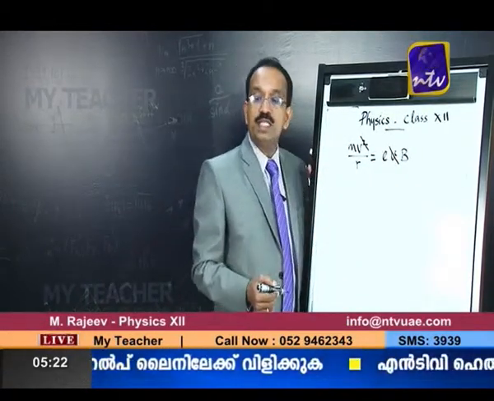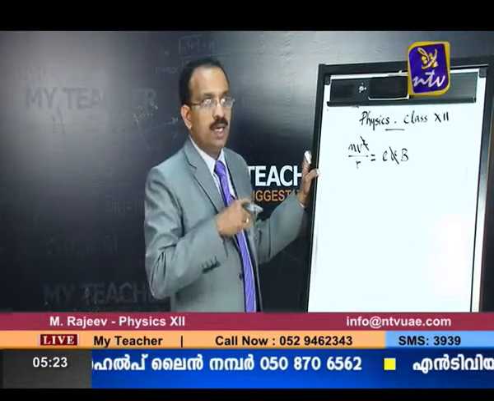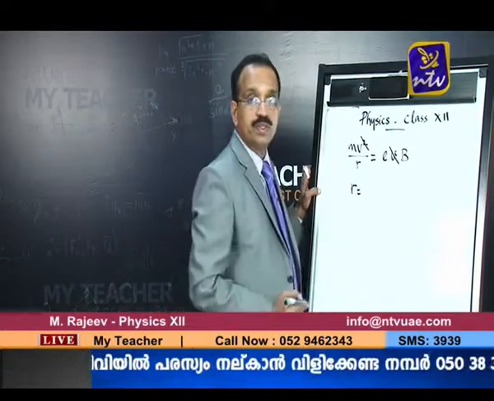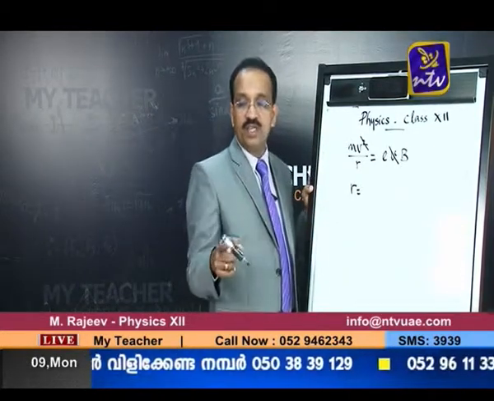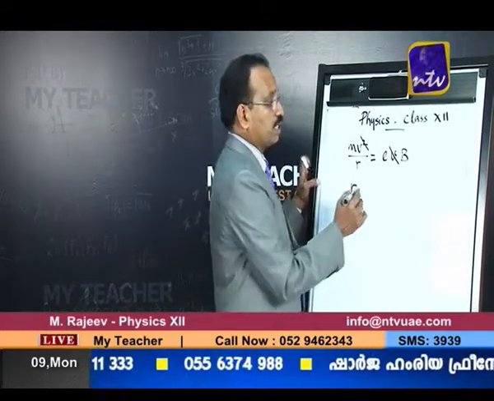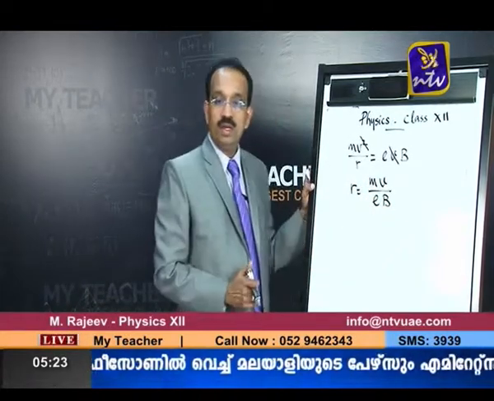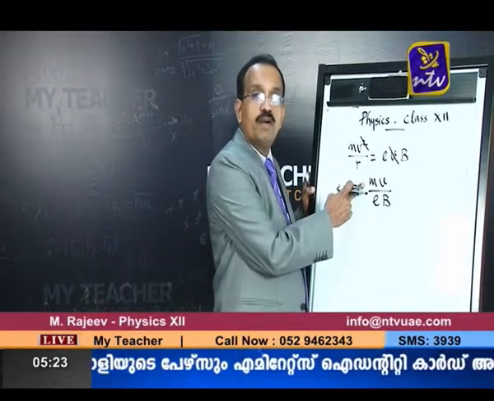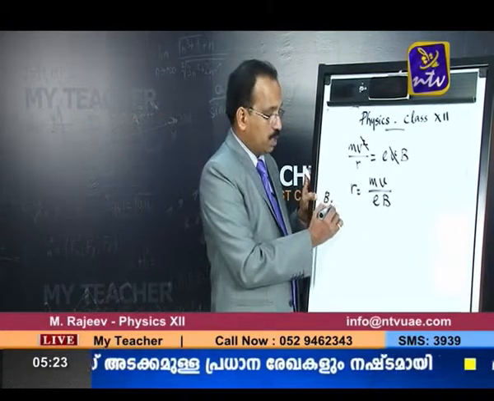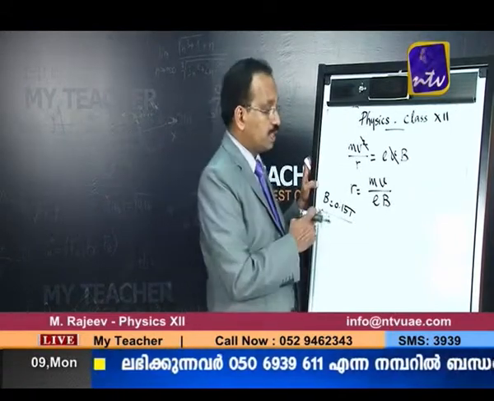So, the question is to determine the trajectory of the electron. Since it is moving perpendicular to the field, it goes in a circular path. A circular path means it has a radius. So the trajectory of the electron means finding out the radius of the path. So R is equal to mv by EB. The mass of the electron is known, the charge of the electron is known, and the magnetic field B is given as 0.15 Tesla. So this is the value of the magnetic field.